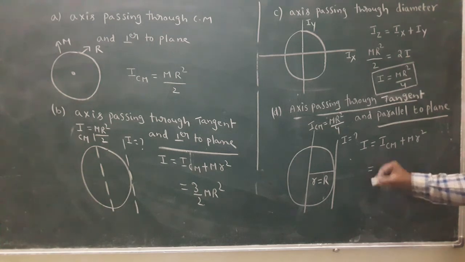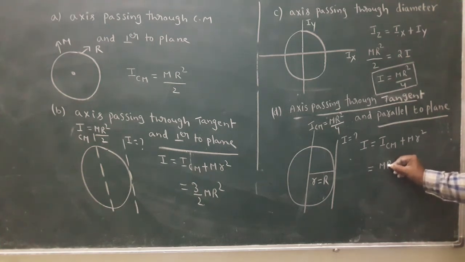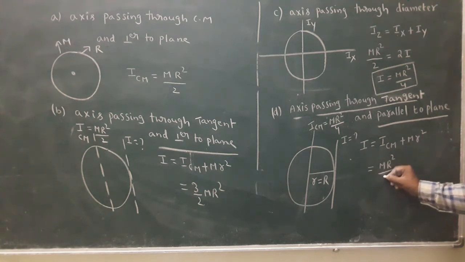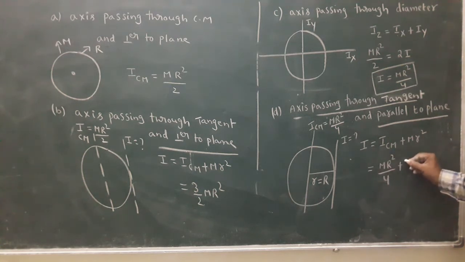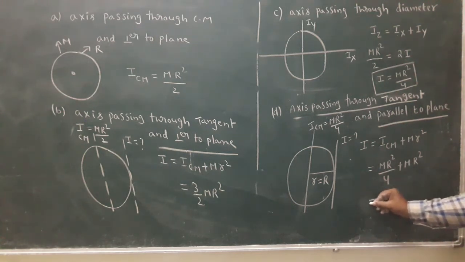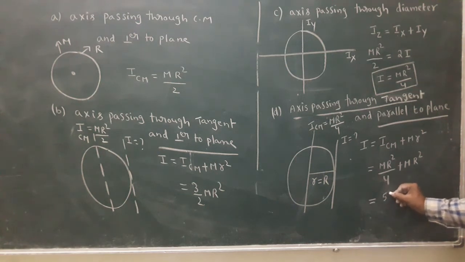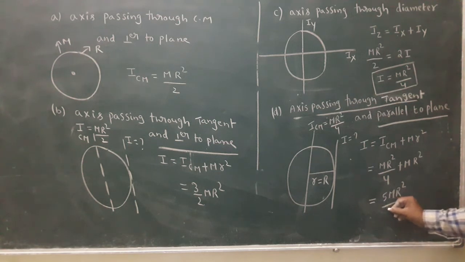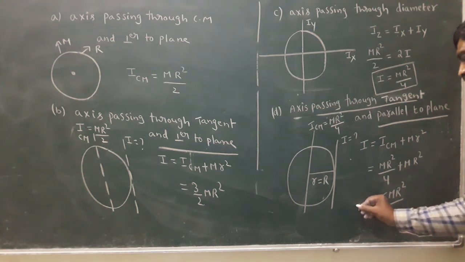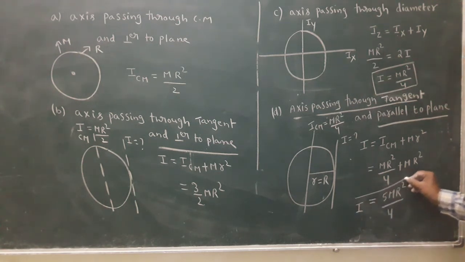What is I CM here? I CM is M R square by 4 plus M into small r, written as capital R. Finally, we get I equals 5 M R square by 4. This is the formula for I.